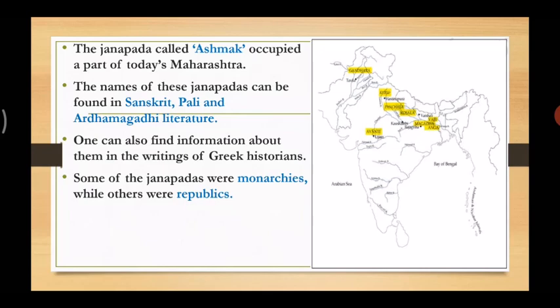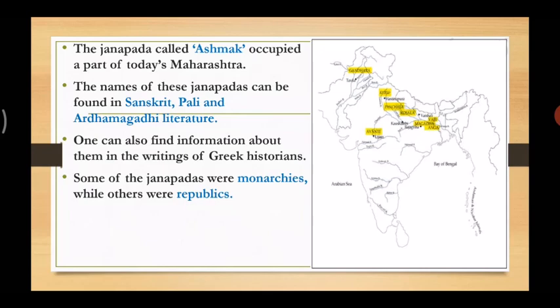The names of these Janapadas can be found. The ancient names of these Janapadas can be found in different literature, in different books. They are in Sanskrit, Pali and Ardhamagadi. So in this literature, you will find the names of these Janapadas. If we go through the literature in Sanskrit, Pali or Ardhamagadi of that particular period, then one can find the names of these Janapadas in these languages.